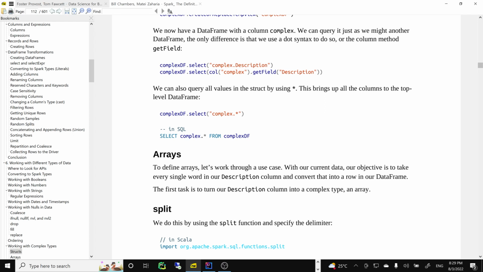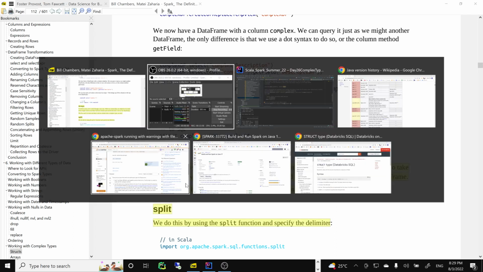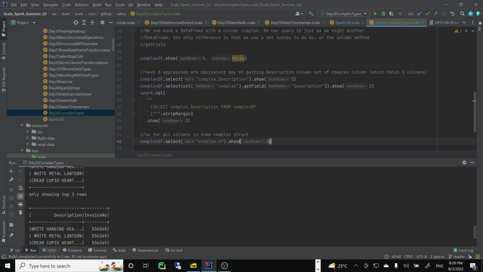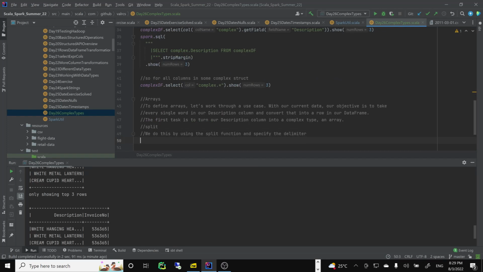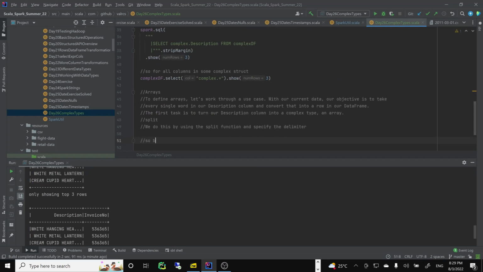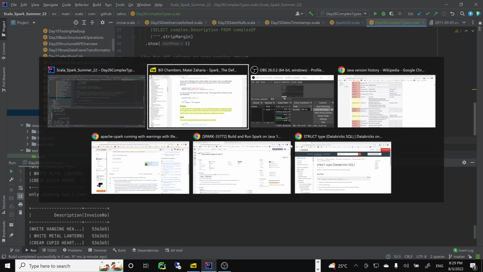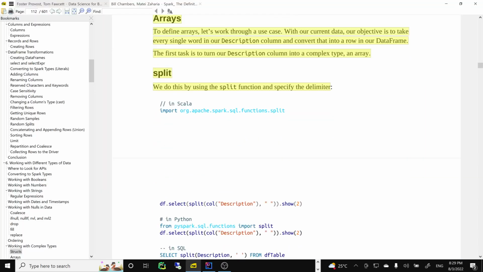It's Scala split for strings, something very similar. We'll use a delimiter. This is a basic data engineering task, and we want to do this split.